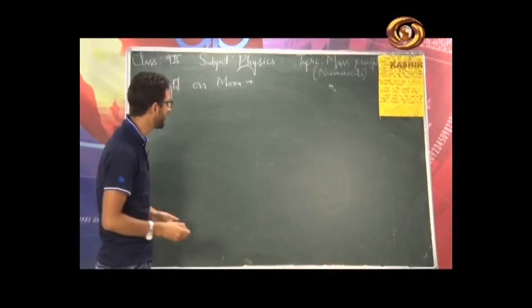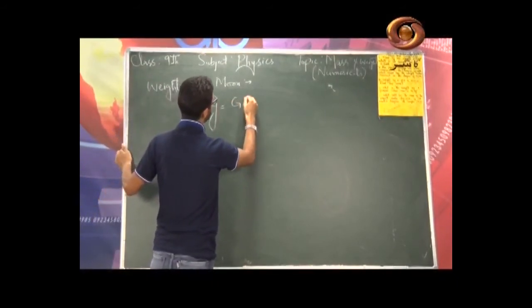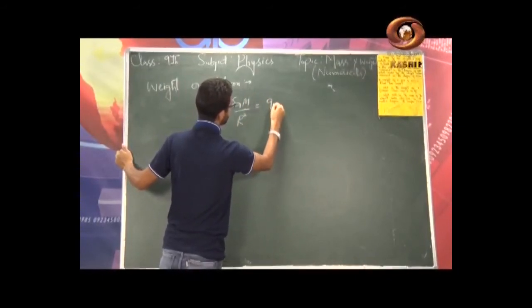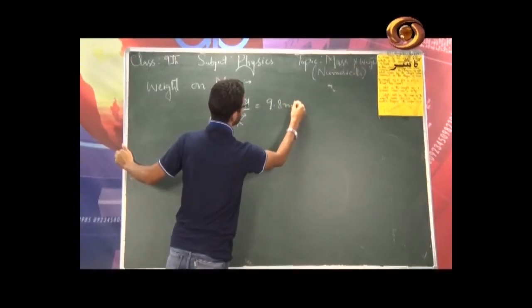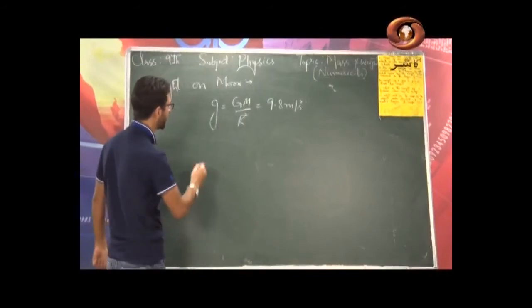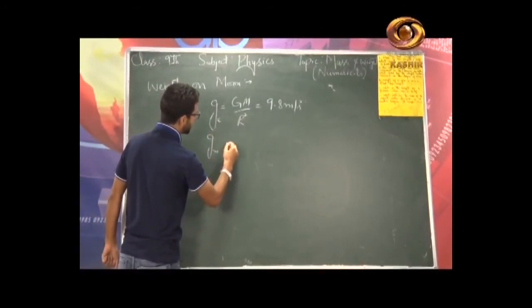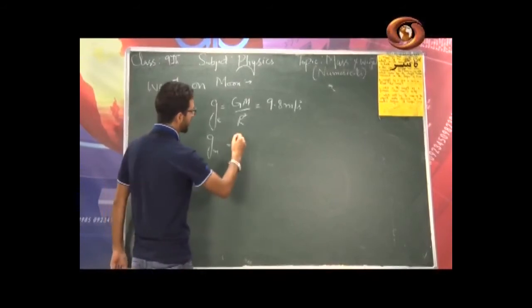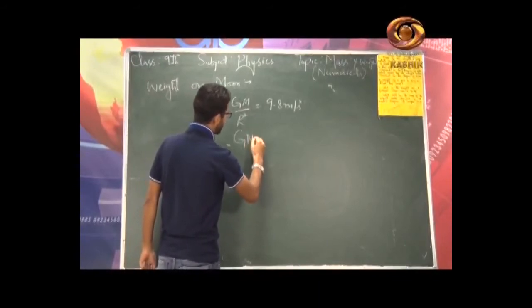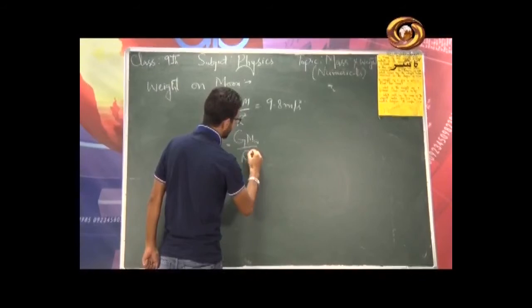Now, if you remember well, the expression for small g was equal to GM divided by r square, and on the surface of earth it is 9.8 meter per second square. What about g on the surface of moon? I will write G, the universal gravitational constant, and in place of M I will write mass of moon, and here radius of moon square.